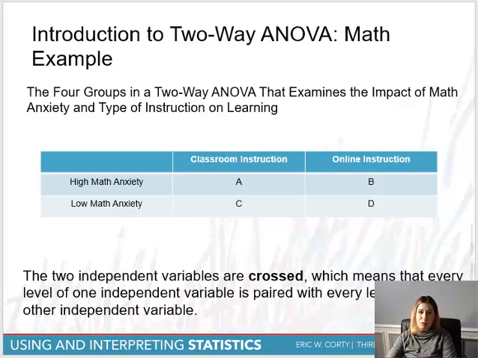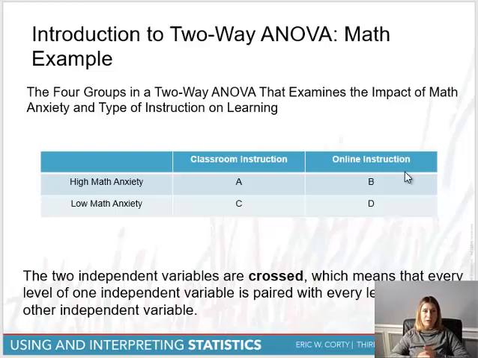So as you can see here, we have individuals who have been categorized as having high or low math anxiety, and then those individuals are then either taught statistics or math, whatever it is, in a classroom, or they're taught online. So we can already start to think about the impact of each independent variable individually on their ability to learn statistics or learn math. And we can also think about the combined effect of these two independent variables on their impact to learn. So let's look at each independent variable. Let's think about its effect independently, if you will.